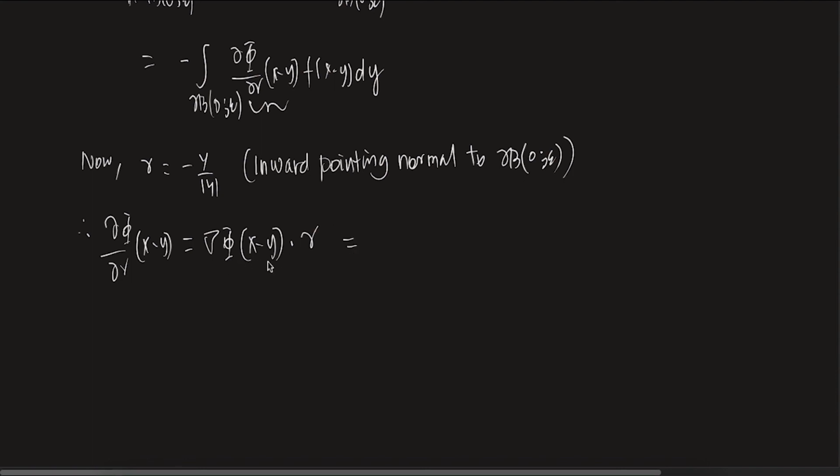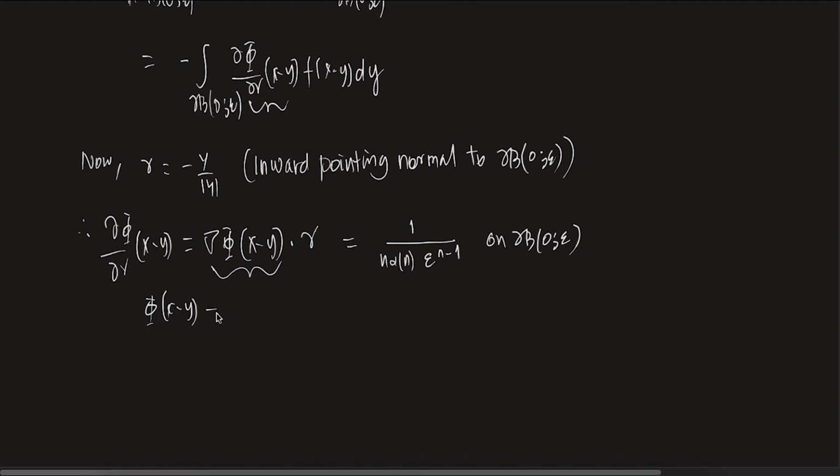What is the gradient of phi at the point x minus y? This you have to calculate yourself. It is 1 by n alpha n epsilon power n minus 1, on del B(0, epsilon).